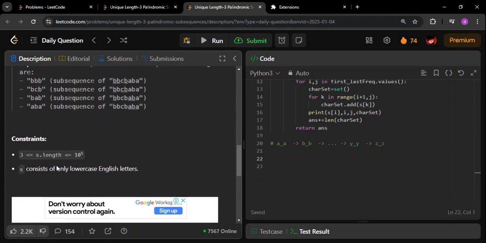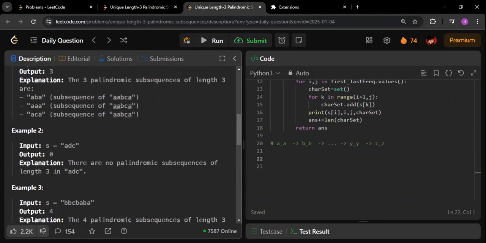If you see the constraints, the length of the string given to us as the input is going to be up to 10 power 5, and there are only lowercase English characters in this. This is something very good, because if uppercase letters were also involved, or something more like special characters, then the complexity of the question would be different. In the current case, they are making it very easy for you. And obviously the 10 power 5 range is very standard for normal medium level questions in LeetCode.